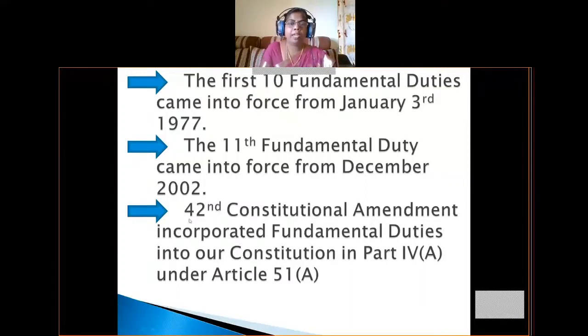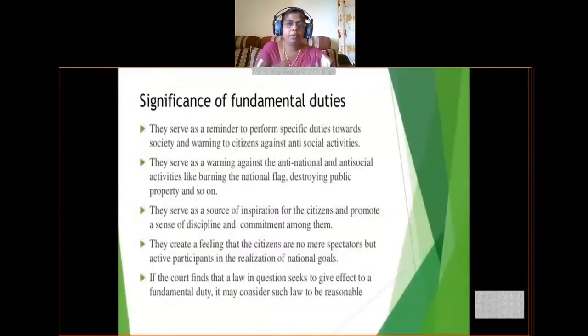Okay. So next, the 42nd Constitutional Amendment incorporated fundamental duties into our Constitution in Part 4A under Article 51A. Okay, so let us move to the significance of fundamental duties.